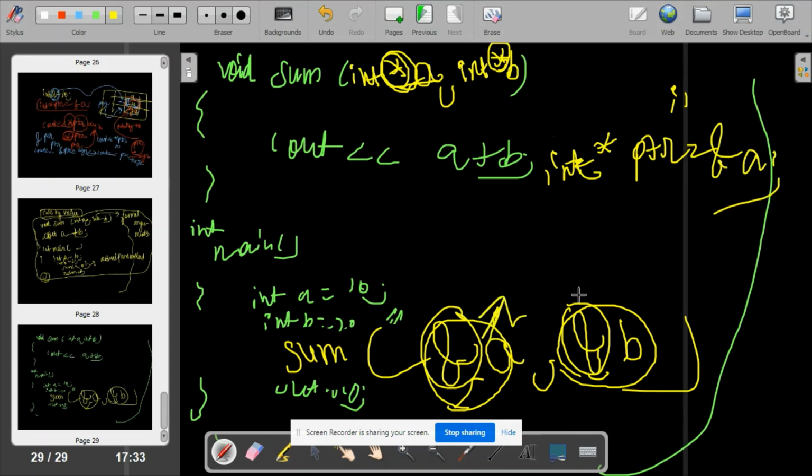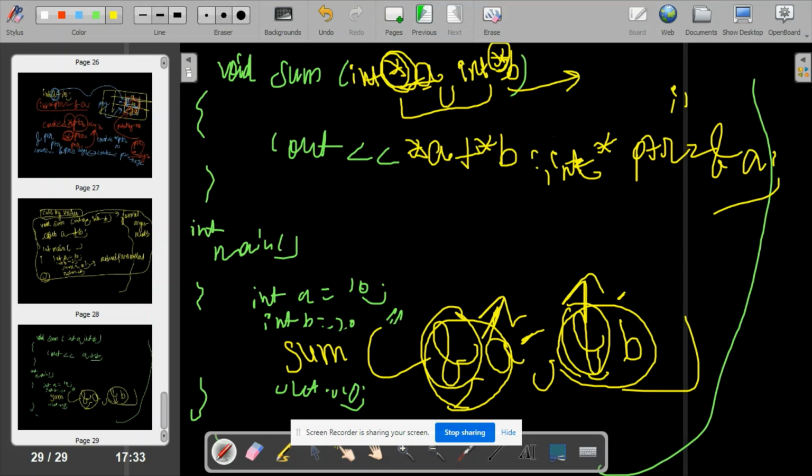So if I'm passing addresses in the actual parameters, then they will be taken by some pointers a and b in the formal arguments. And instead of writing simply a plus b, what I'll write is star a plus star b. This is how the syntax will be changed, right?